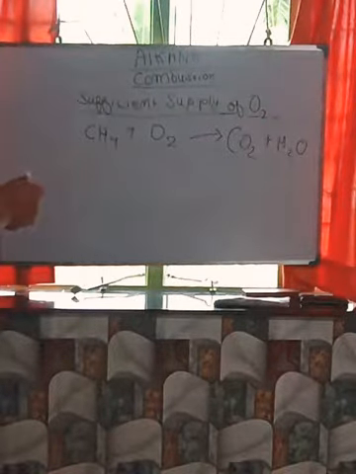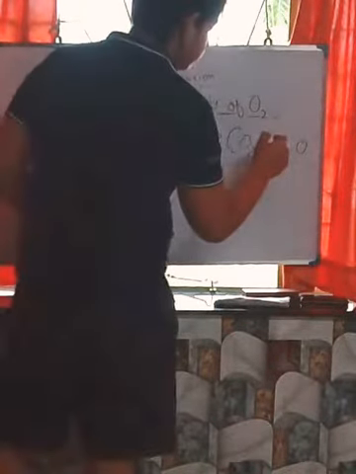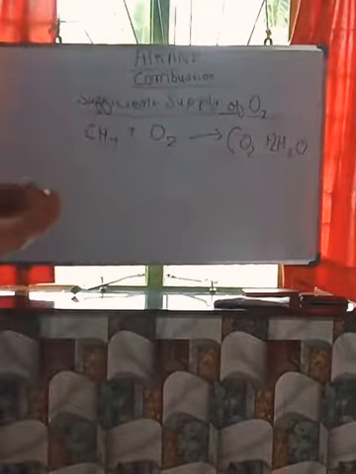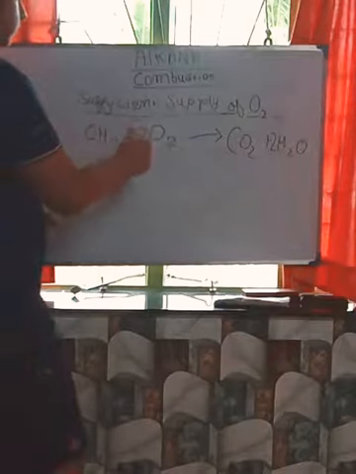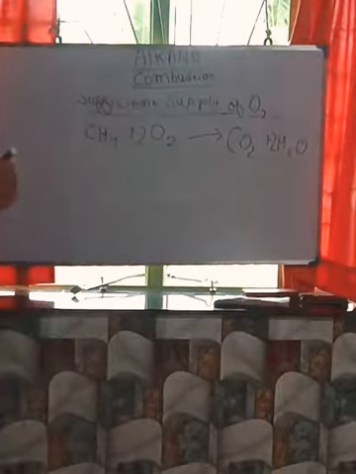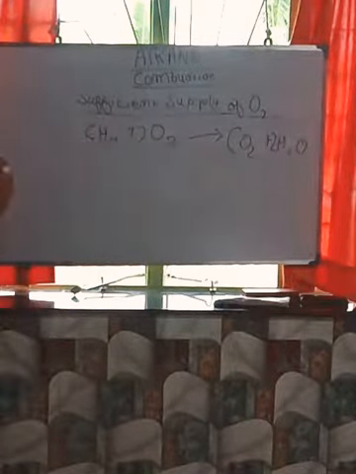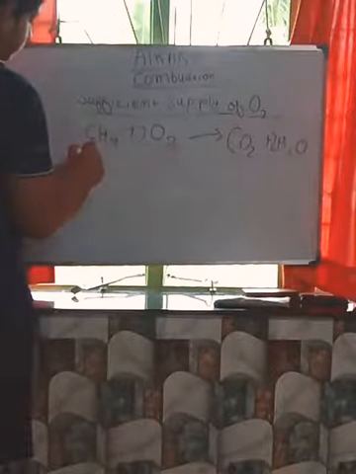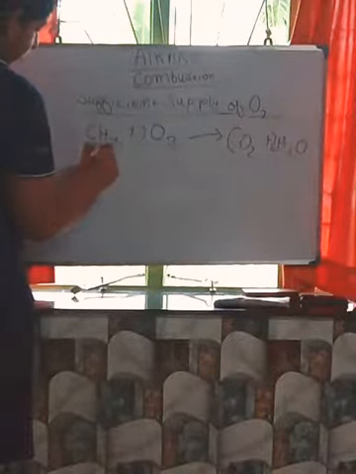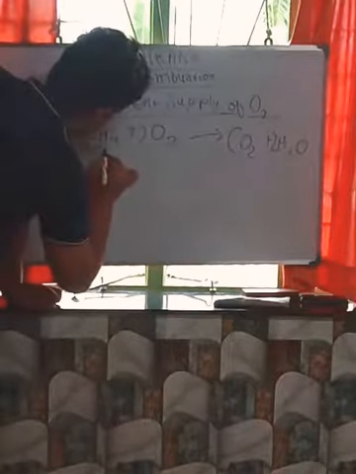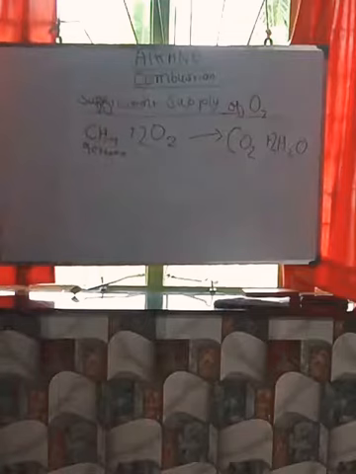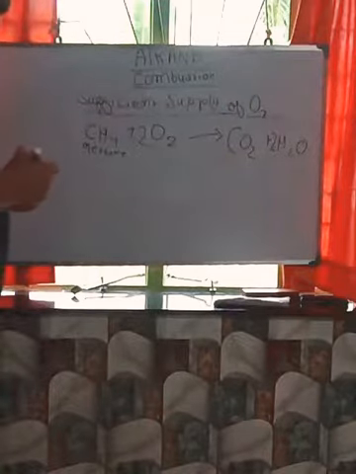Here H is 4, so you have to put 2. Oxygen also becomes 4, then you have to put 2. So you finished. This one is for methane.